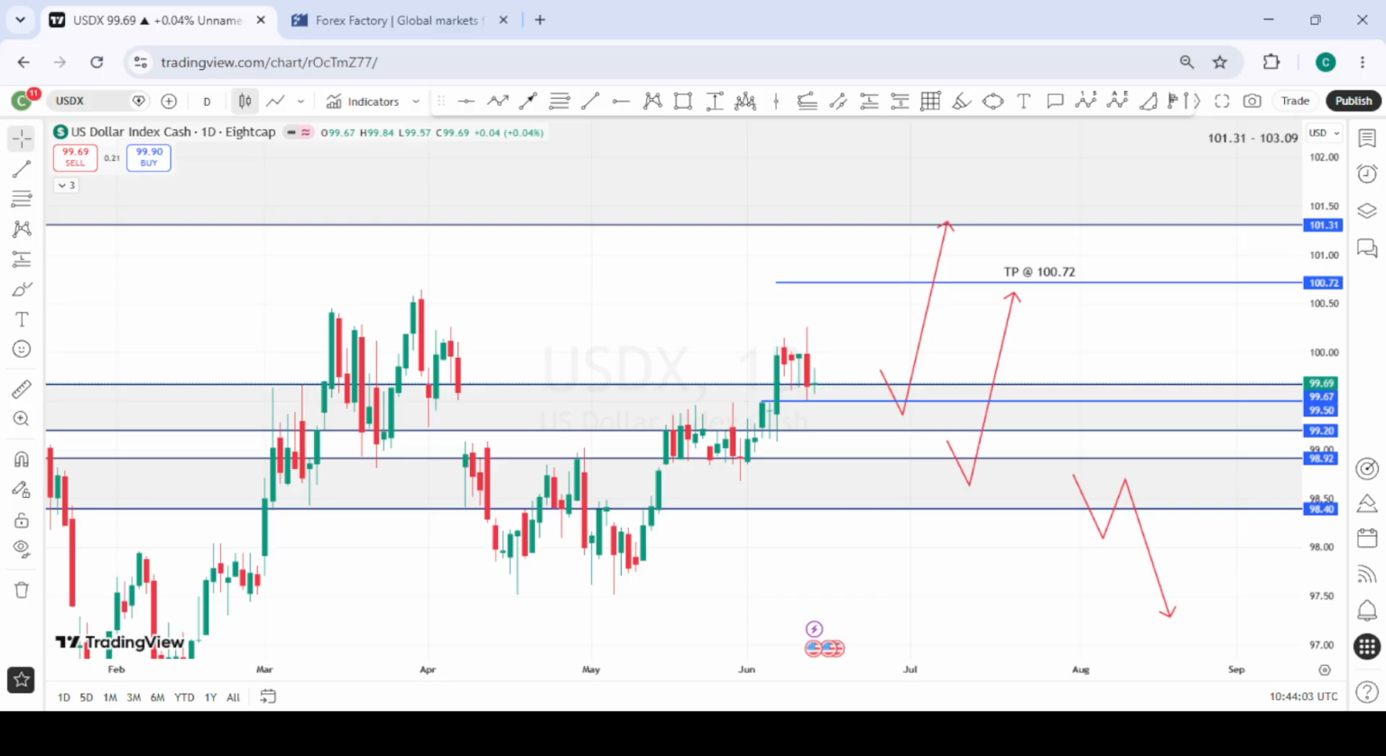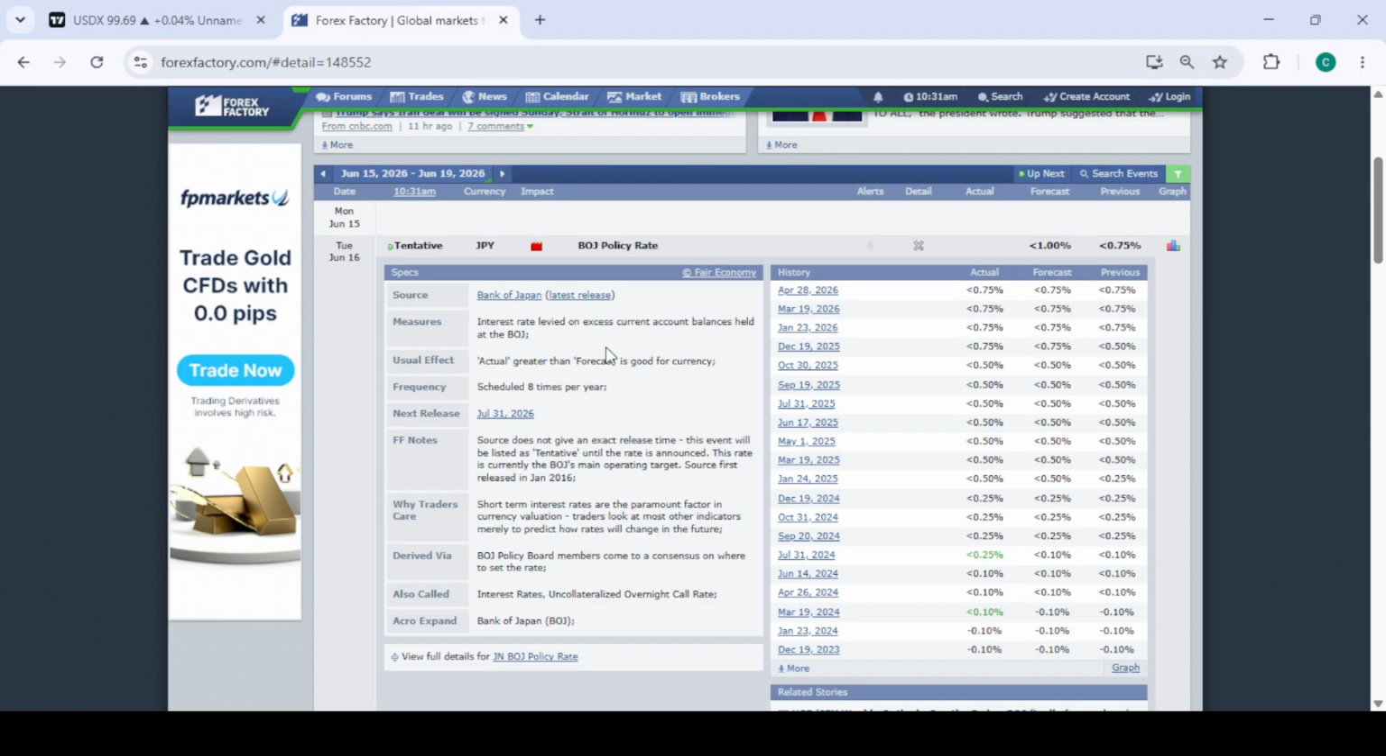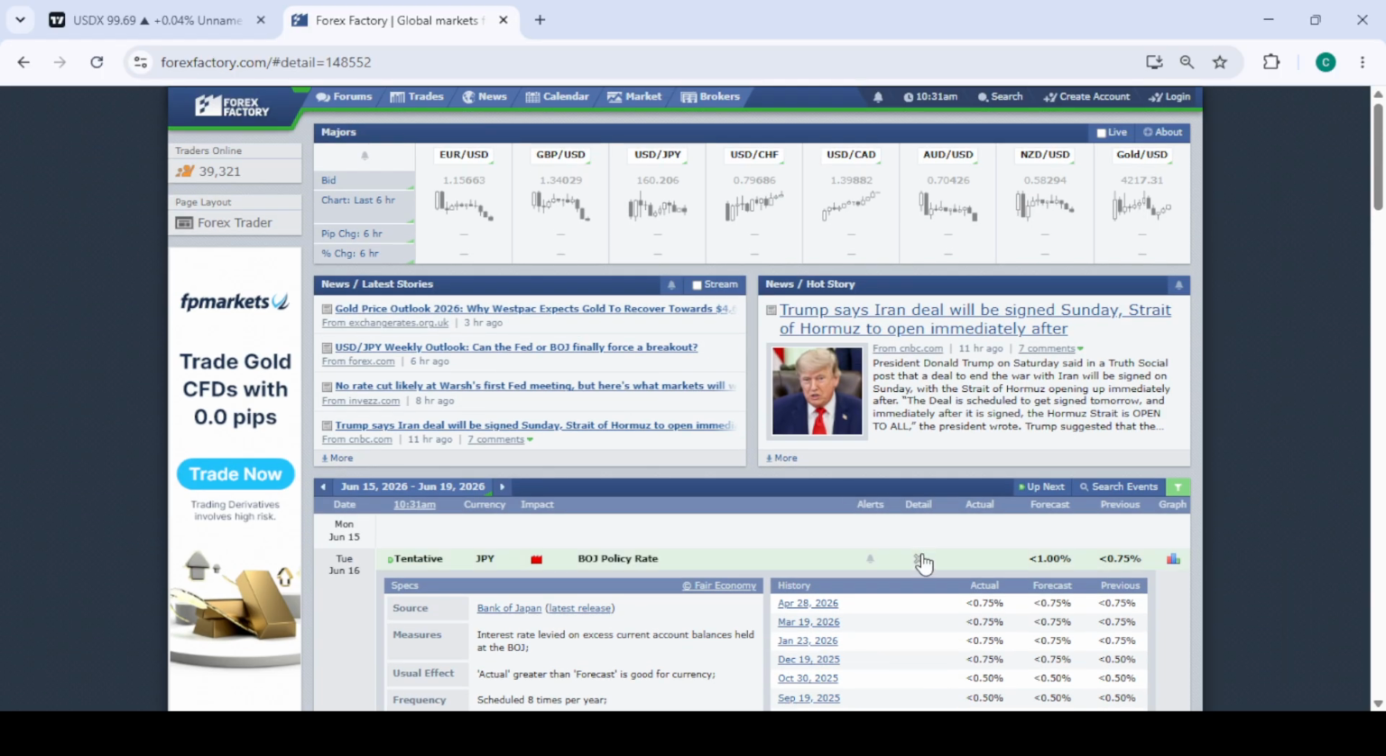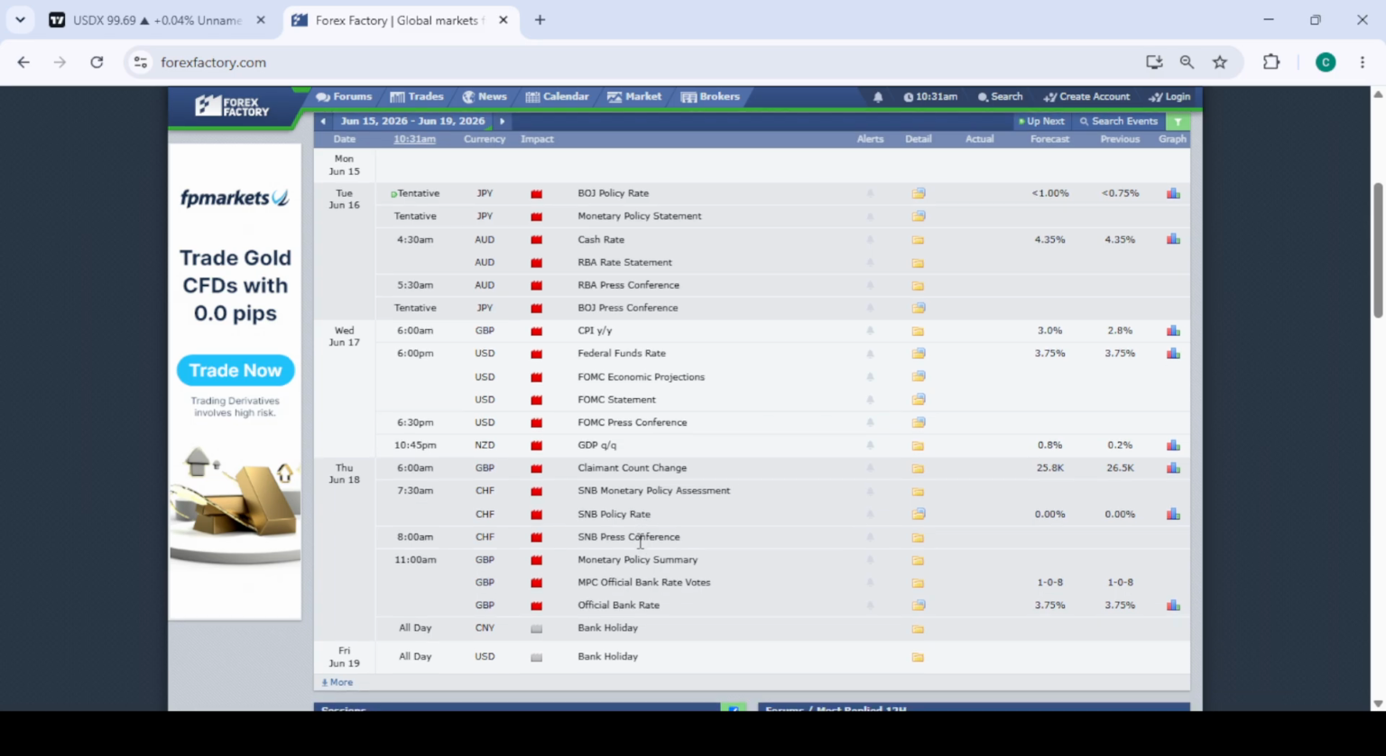So stay tuned. Let's quickly dive into the economic calendar for the coming week. For next week, we have no high impact news on Monday. On Tuesday, we're going to have the policy rate and the monetary policy statement for the Japanese yen. We're also going to have the AUD cash rate and RBA rate statement, which is very high impact news. So you just have to pay attention to that if you're holding any position that has AUD.